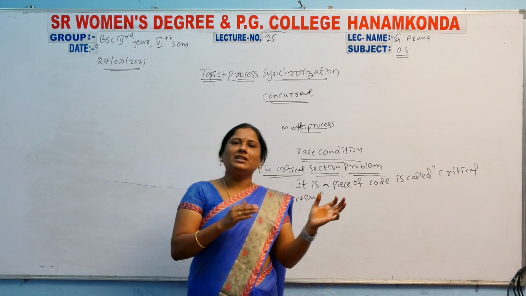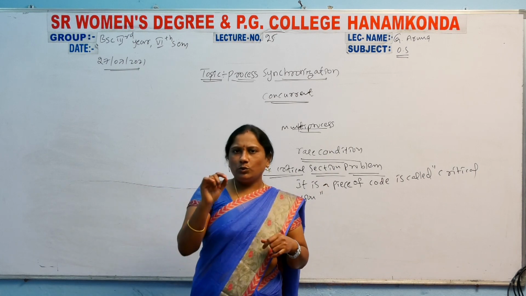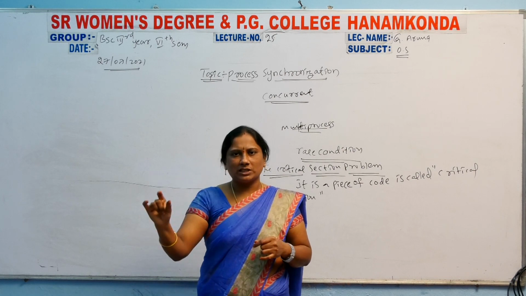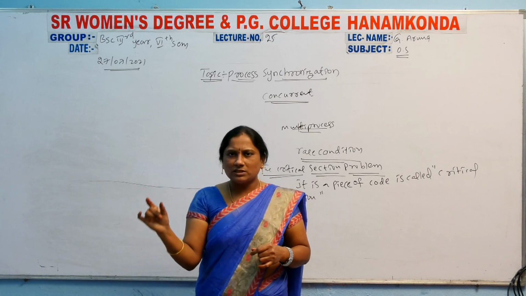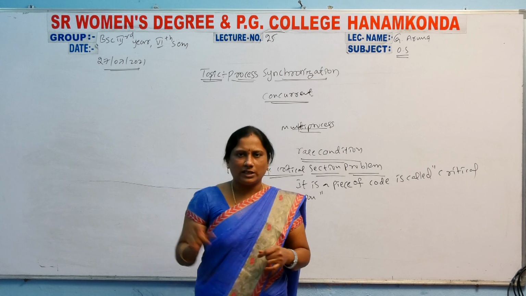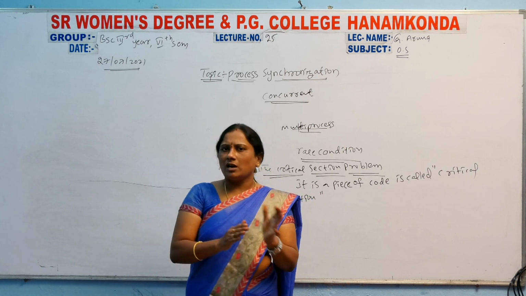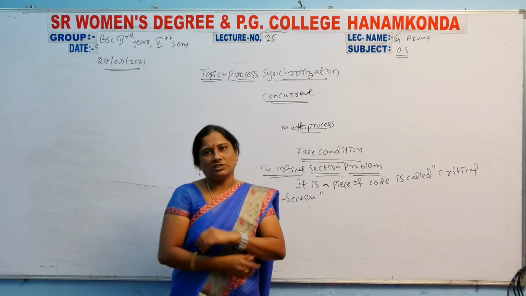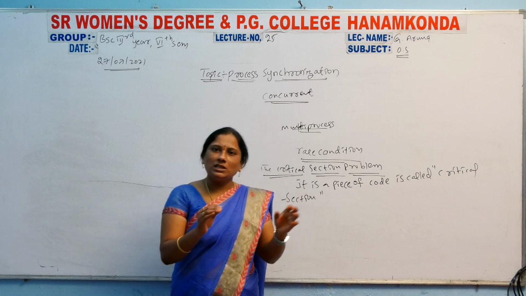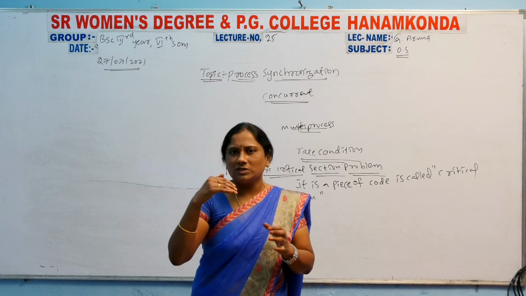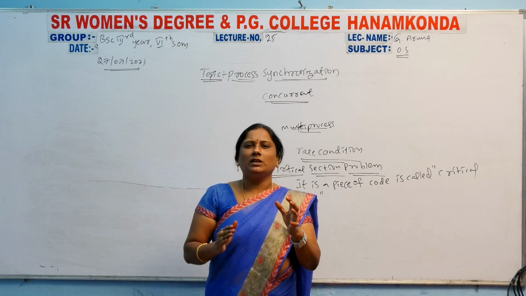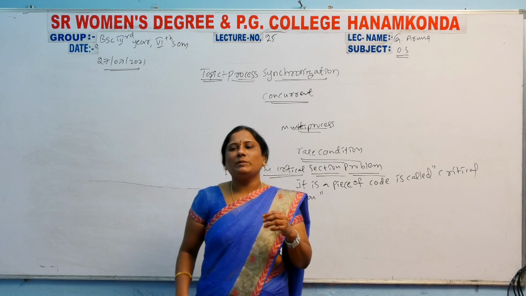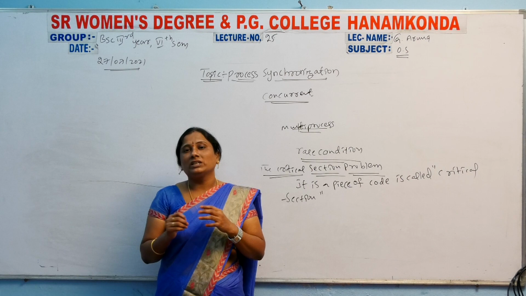Whenever the concurrency process occurs, you know concurrency means process synchronization, as I told before. Concurrency means a number of processes can be entered to the computer. Those processes can be blocked at some stage, and that is called concurrent. One after another, a zigzag of processes is there among the number of processes. That is called the blocked stage. So the process will be divided into threads, and it will be executed easily.